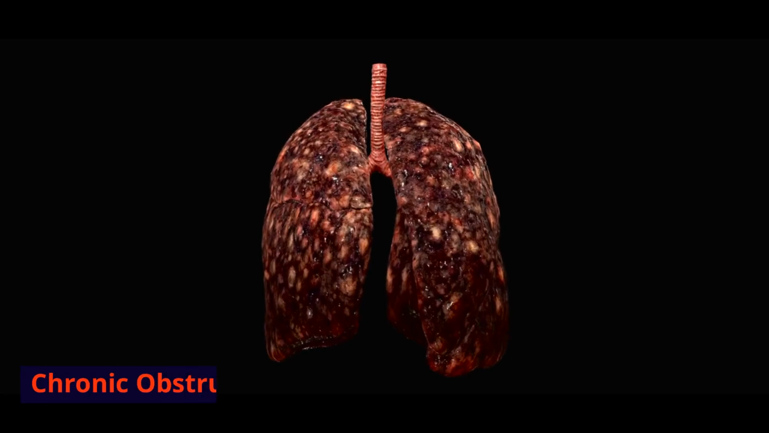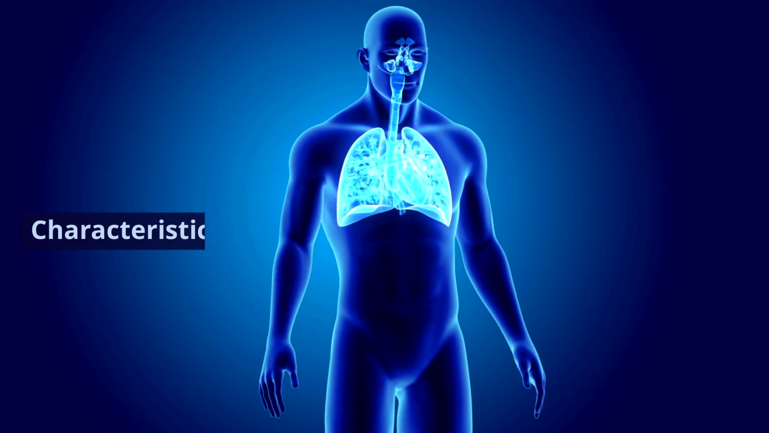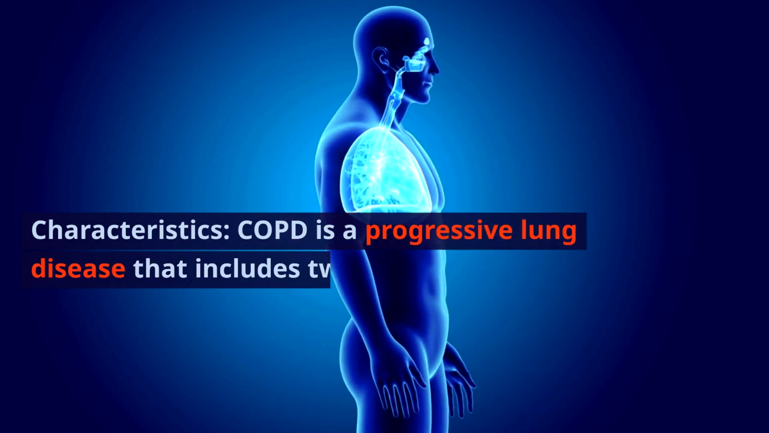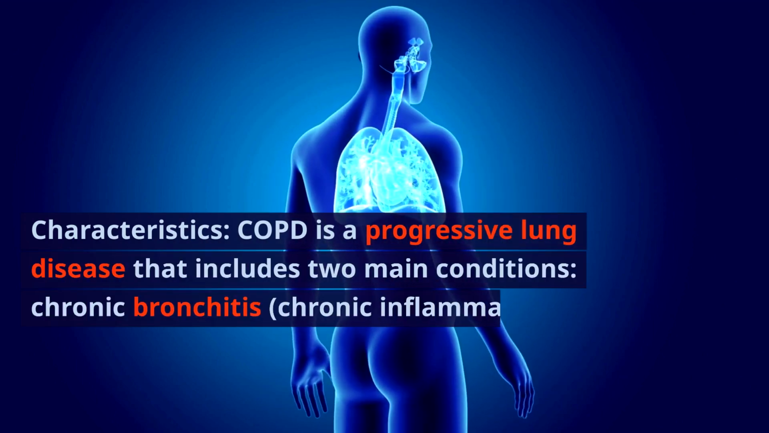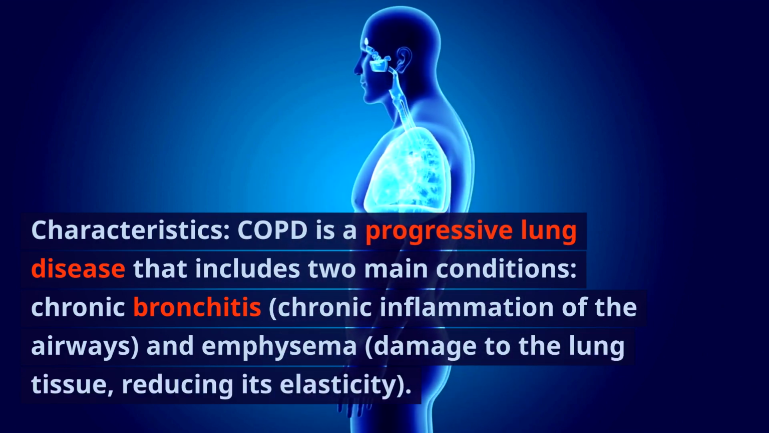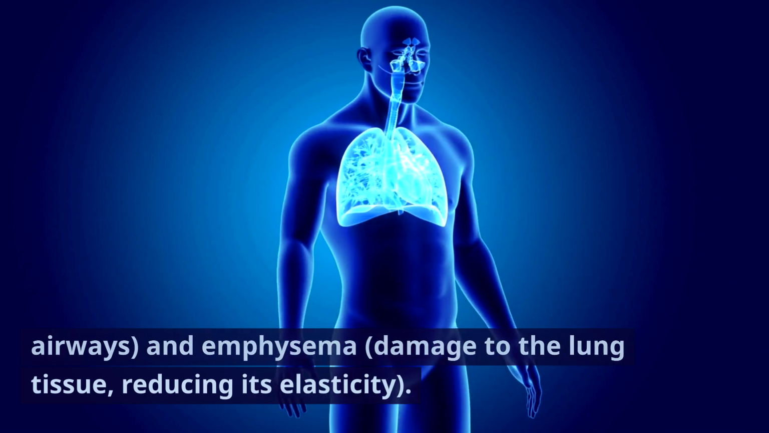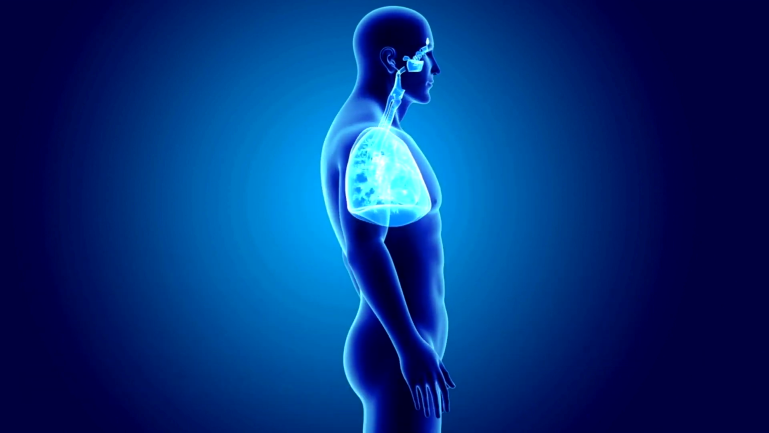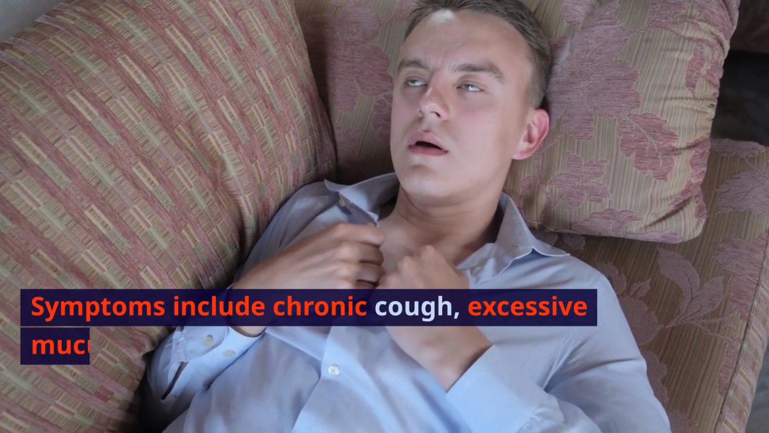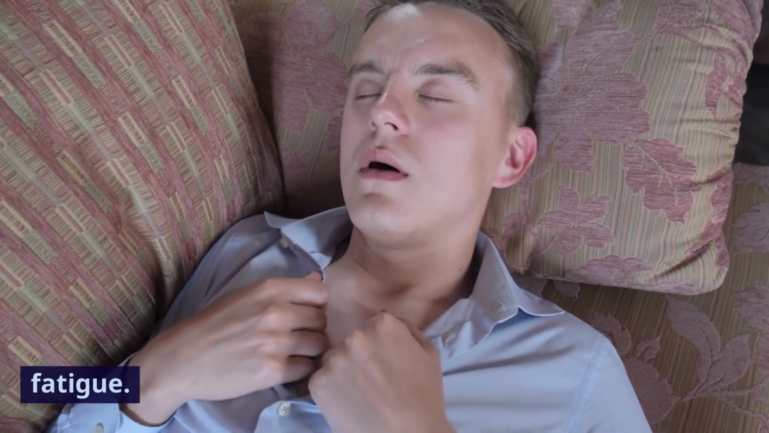2. Chronic obstructive pulmonary disease, COPD. Characteristics. COPD is a progressive lung disease that includes two main conditions: chronic bronchitis, chronic inflammation of the airways, and emphysema, damage to the lung tissue, reducing its elasticity. Symptoms include chronic cough, excessive mucus production, shortness of breath, and fatigue.